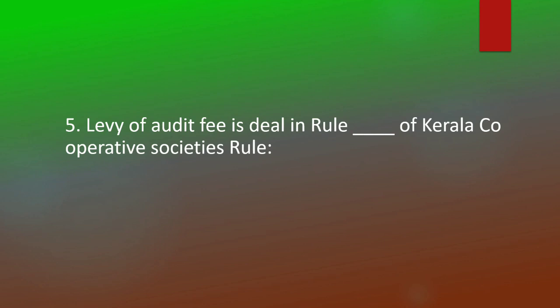Levy of audit fee is dealt with in rule dash of the Kerala Cooperative Societies Rules. Rule 65. Interest payable is a liability.